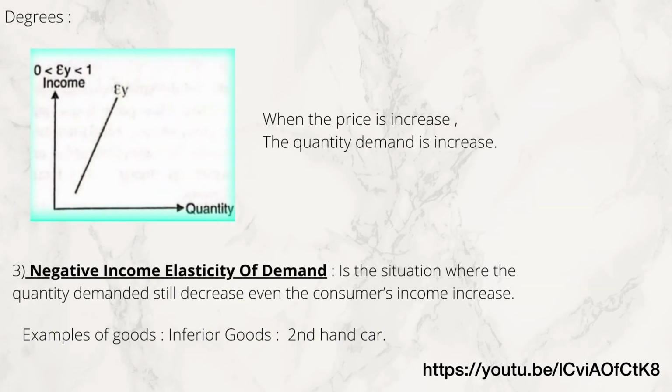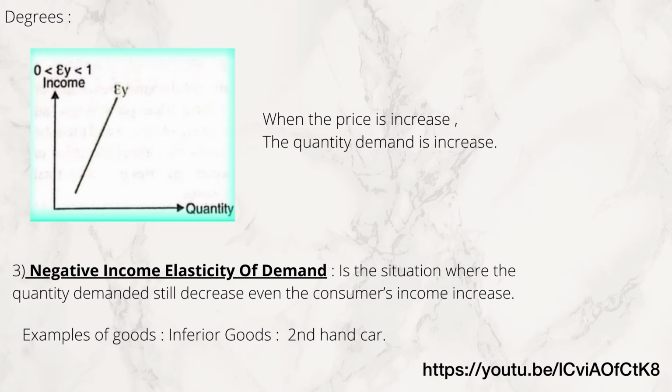So based on the graph for inelastic income, you can see that when the income is increased, the quantity demanded also increases. The next one is negative income elasticity of demand. So what is the negative income elasticity of demand? Negative income elasticity of demand is a situation where the quantity demanded still decreases even when the consumer's income increases.